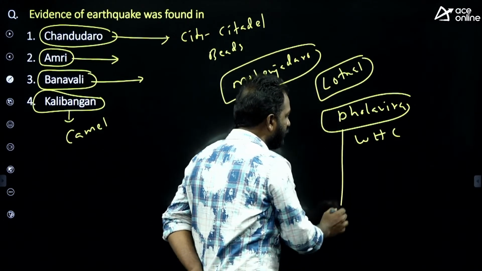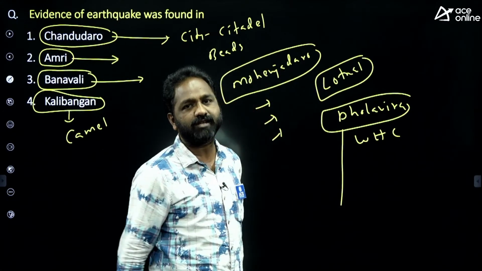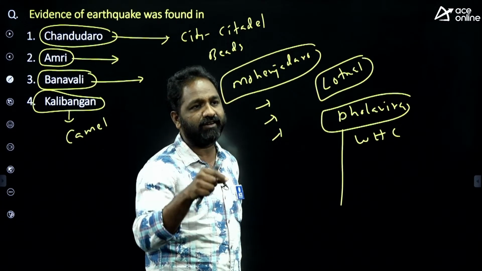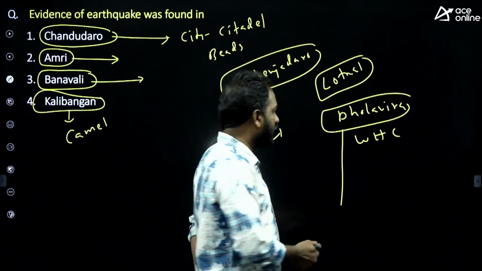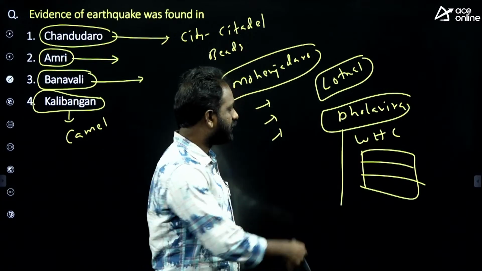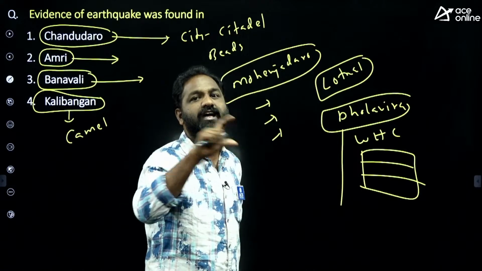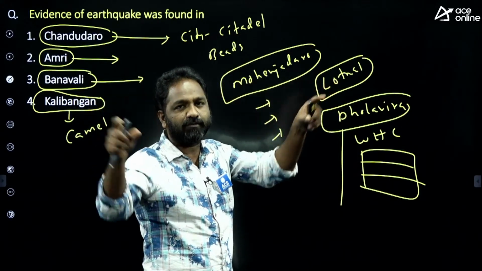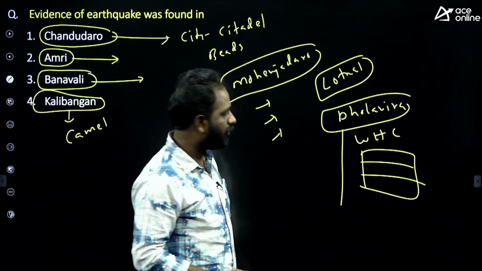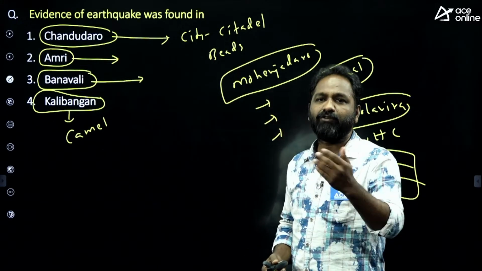When you talk about Dholavira and reservoirs, they built more than 16 reservoirs. The water management system was there. In many Indus Valley civilization cities, the city is divided into two, but here the city was divided into three parts. That is Dholavira. Not only was the city divided into three parts, we also found one of the oldest signboards in the world in Dholavira. Many things, so you should focus on each and every city and what we found.